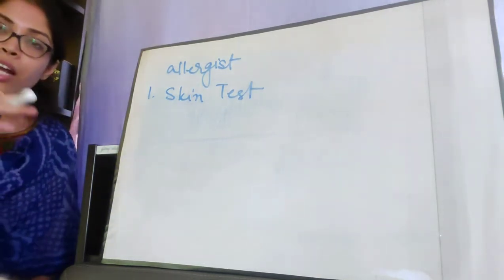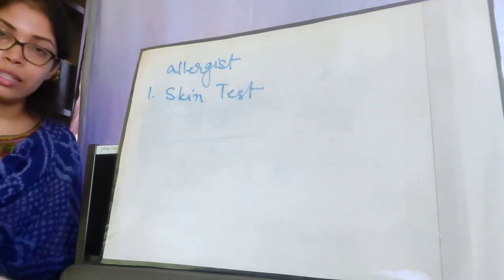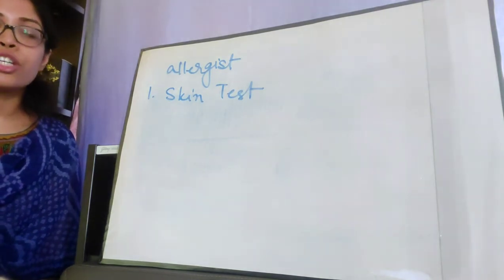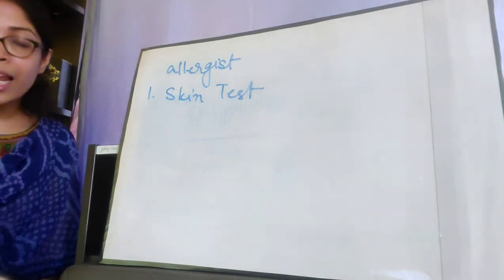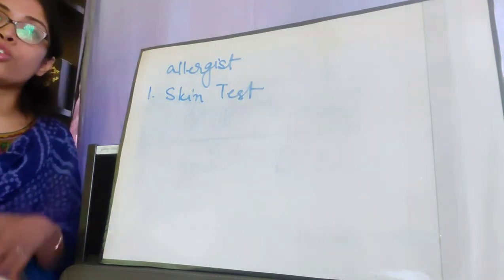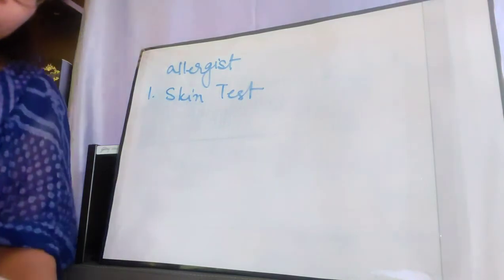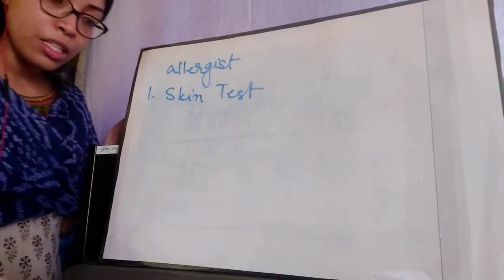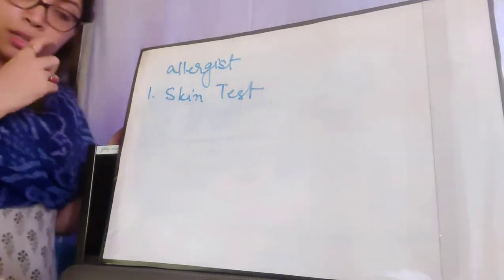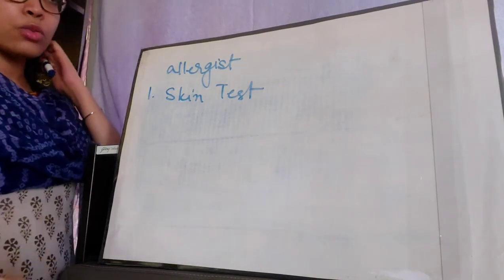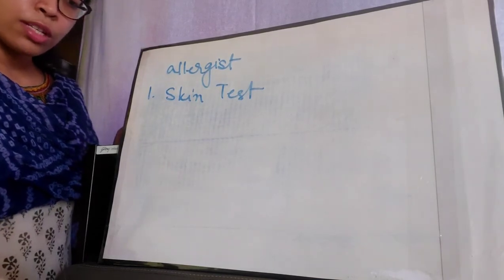If the area surrounding that pricked portion of the skin shows allergic reactions like redness, itching, rashes and all those, then the allergist would get to know to what allergen you have these allergies. So in case the area of skin becomes red, it means you are allergic. As I said, if the area surrounding that pricked portion becomes red, that means you have allergies to that particular allergen. Sometimes allergens are also introduced in the skin with a fine needle.